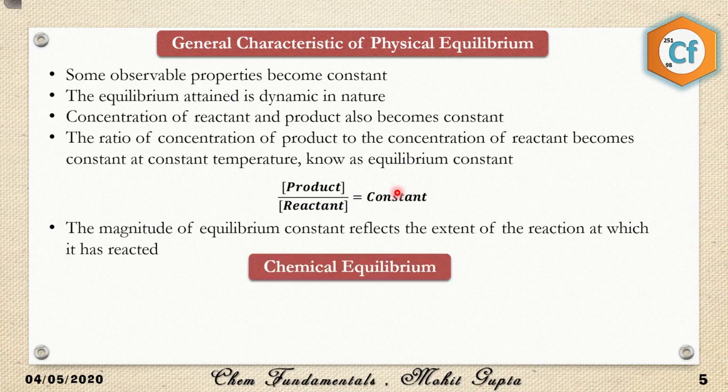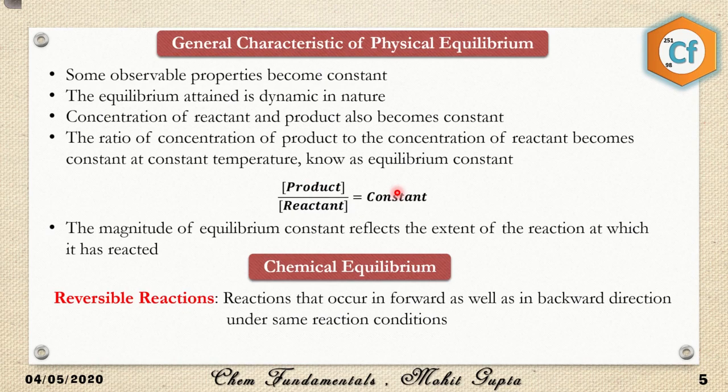Now let's talk about the chemical equilibria. In chemical equilibria, we have two cases. One is for reversible reactions and the other is for irreversible reactions. Chemical equilibria is only achievable in reversible reactions. For irreversible reactions, chemical equilibria doesn't make any sense. So what are reversible reactions? Reactions that occur in the forward as well as in the backward direction are considered reversible reactions. So if A and B are getting converted into the product, the product has to be converted back into the reactants. This type of reaction is considered a reversible reaction, and we use an equilibrium arrow for this kind of reaction.